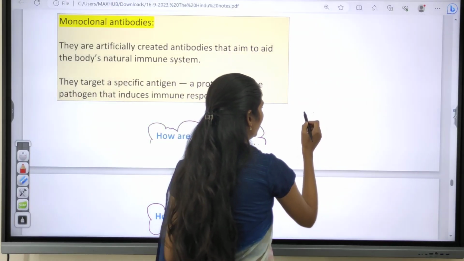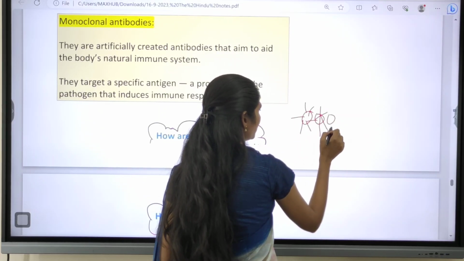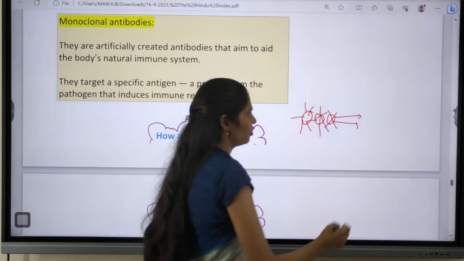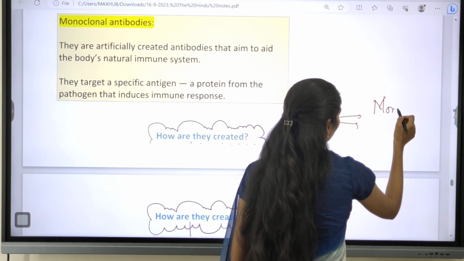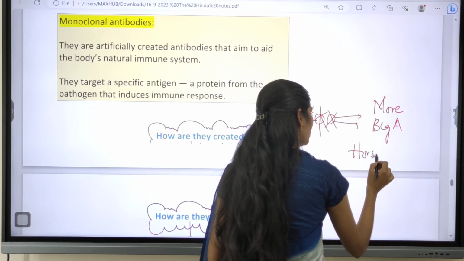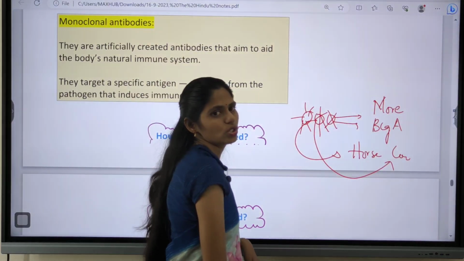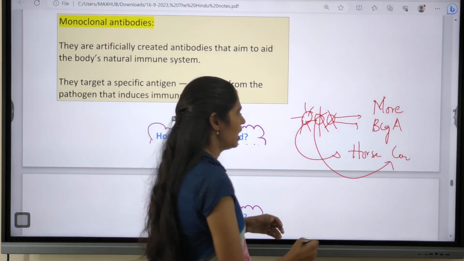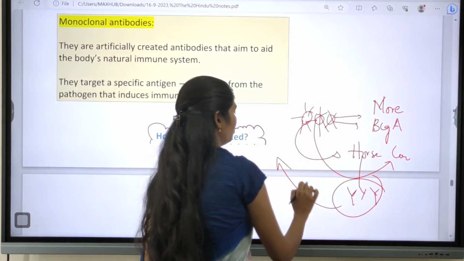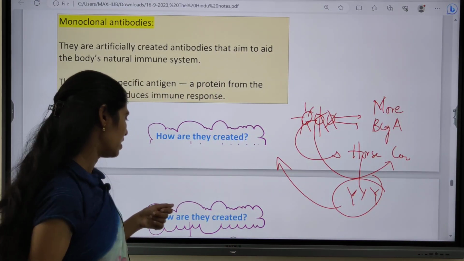For example, here we have the Nipah virus, which is causing this disease, and we inject this Nipah virus into a big animal. For example, you can take a horse, cow, etc. Whenever this antigen enters the horse or cow, its immune system gets activated and produces antibodies. And here we collect these antibodies, especially the monoclonal antibodies. So this is the method by which we produce these antibodies.